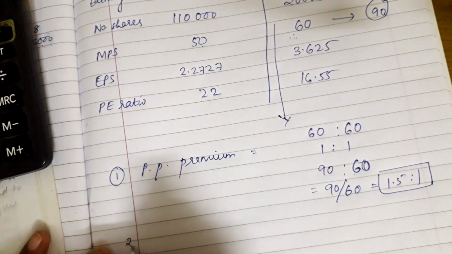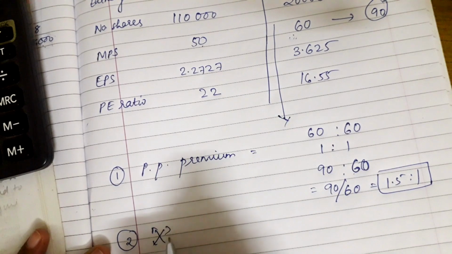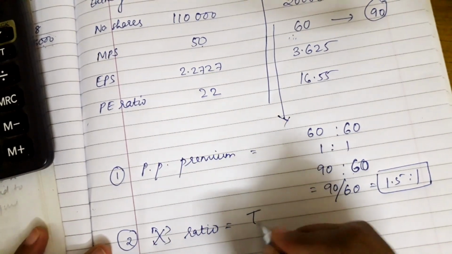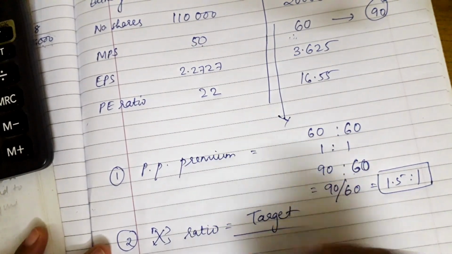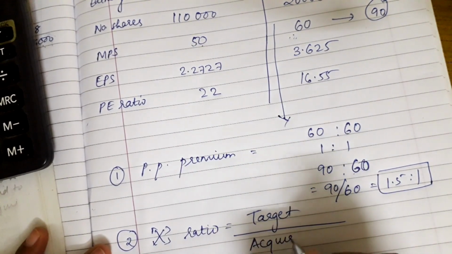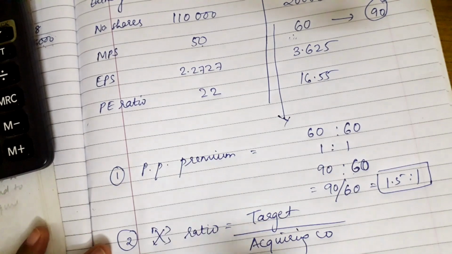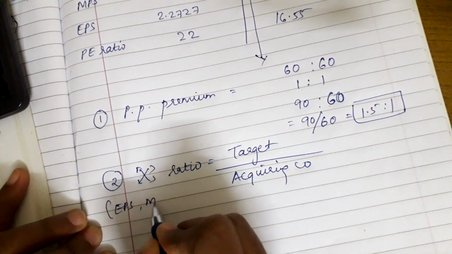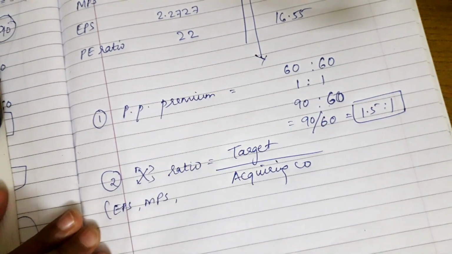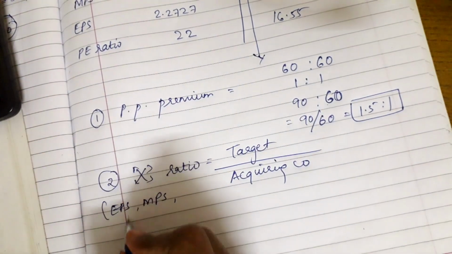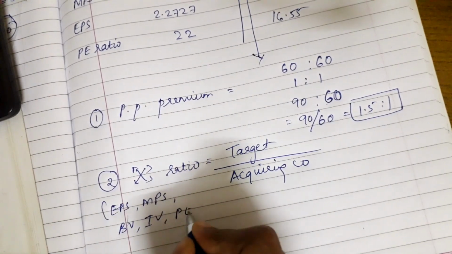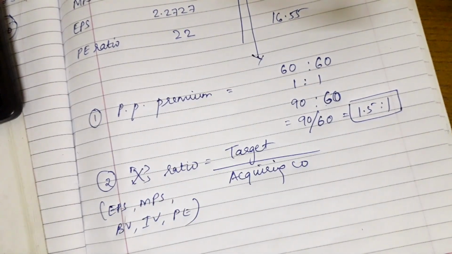Now the second is the exchange ratio. The formula is target company upon acquiring company. The basis could be anything: EPS, MPS, book value, intrinsic value, or PE ratio.